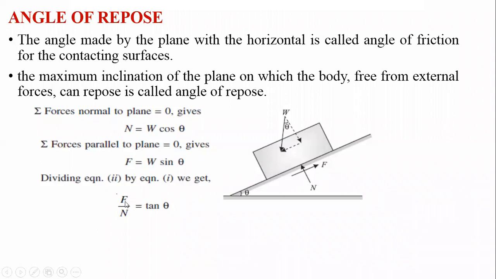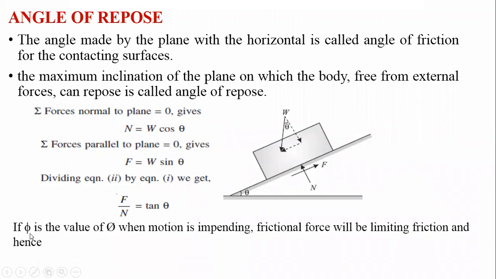As per the division, the F upon N ratio is nothing but tan theta. If this theta value reaches the phi value, when the body is impending, the friction force will be the limiting force, and hence tan theta equals tan phi, that is F upon N. And F upon N is nothing but mu, the coefficient of friction.